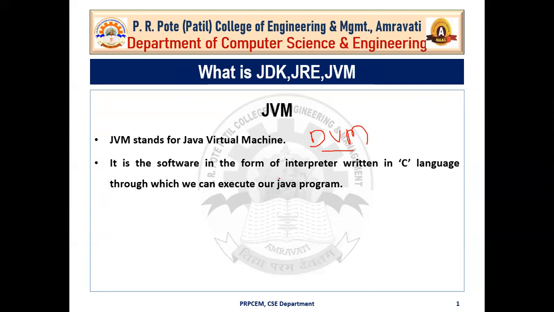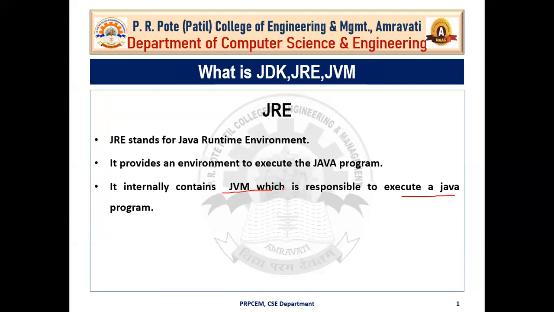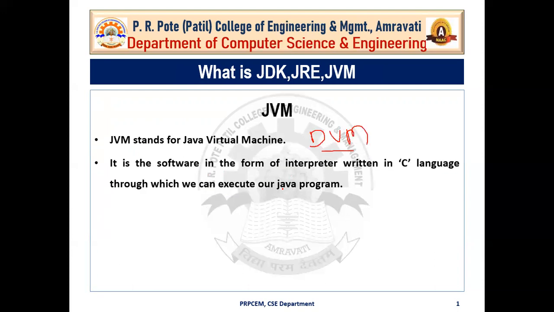Okay, so JVM एक interpreter है जो लिखा गया है C language में, through which we can execute our Java program. As I told you before, JDK provides tools and softwares for the Java language, JRE provides the environment, and JVM executes your Java program.